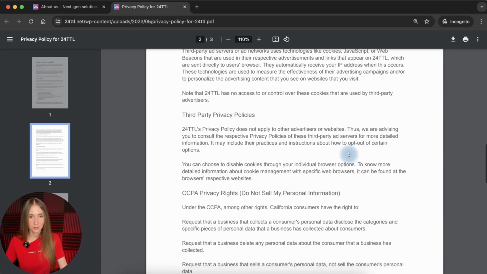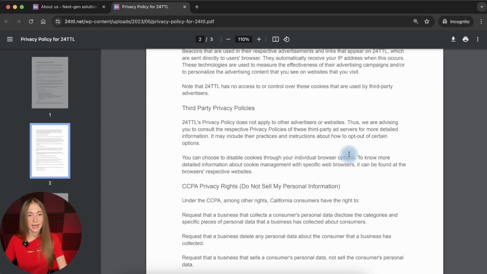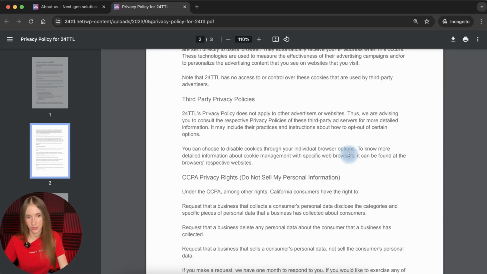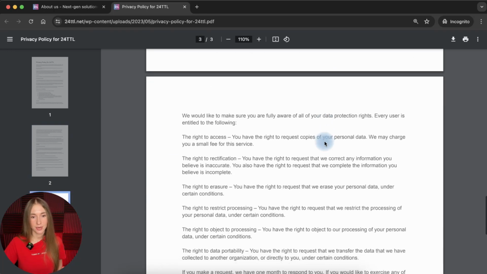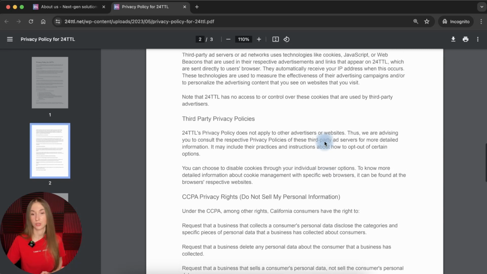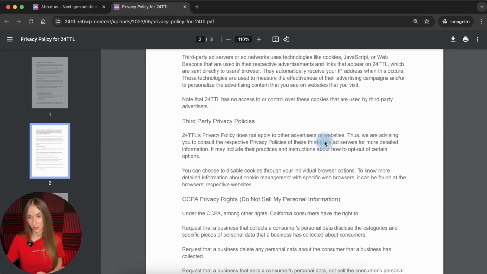And right here we see third-party privacy policy. I also want to check one more piece of information which refers to cookies, right? Because as you remember, we saw the cookie banner of the company, and we also see some information about the use of cookies by third-party advertisers, but at the same time, we do not see a separate section dedicated to the use of cookies. And that might be a problem because your users do not understand which types of cookies you use and for what purposes, right?